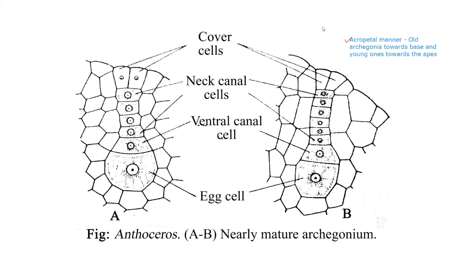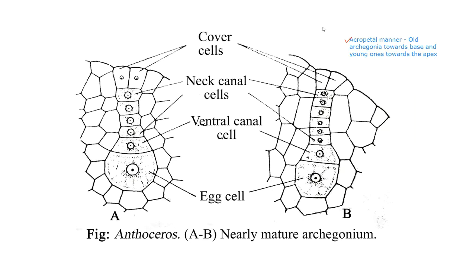So the archegonia are the female reproductive structures formed on the dorsal surface of the thallus, and they are sunk inside the fleshy tissue of the gametophyte.